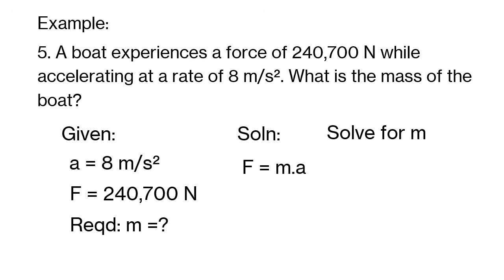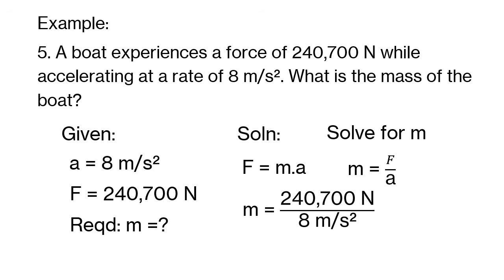Again, to solve for mass, we have the formula F equals m times a, and we transform the formula to get m equals force over acceleration. Now, substitute our given information here. We have 240,700 newtons divided by 8 meters per second squared. We get 30,087.5 kilograms. I hope you got it right.